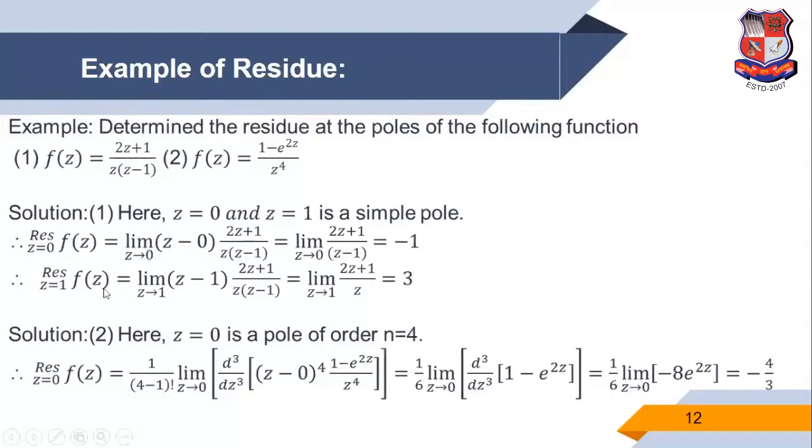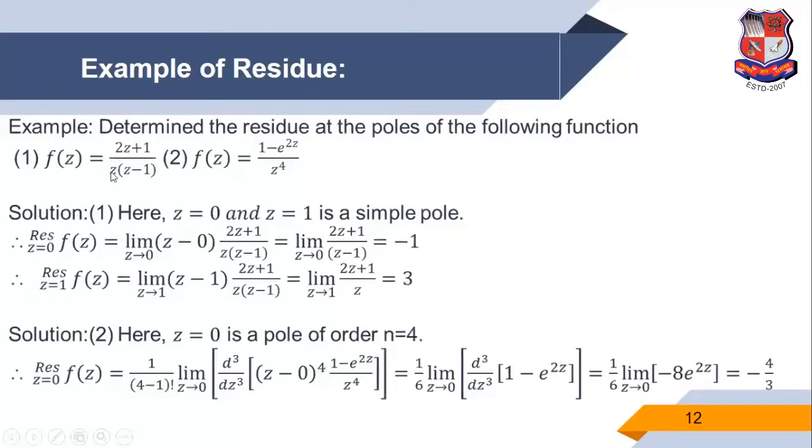So this is equal to limit z tends to 1. The factor is z minus 1, obviously because z0 is 1, into the function. So z minus 1, z minus 1 factor cancel. So the remaining term is limit z tends to 1 of (2z plus 1) upon z. And we replace z with 1, then we get the answer is 3. So 3 is the residue at z is equal to 1.